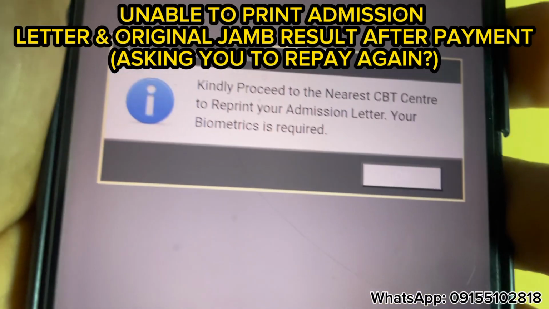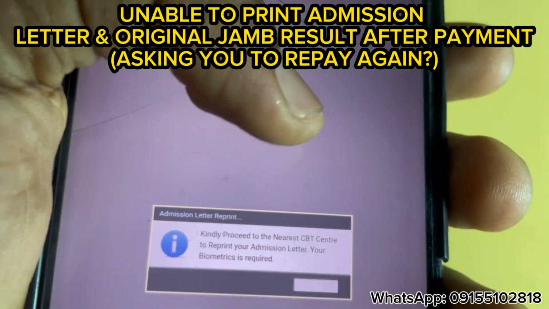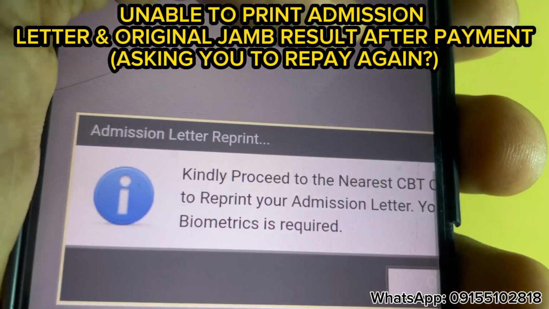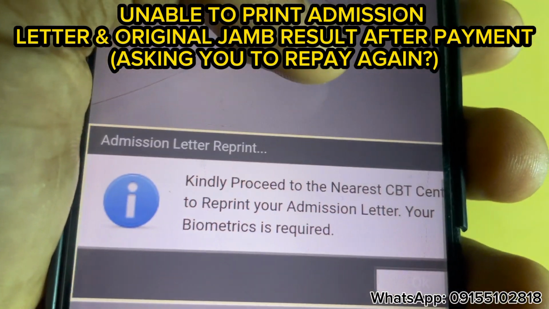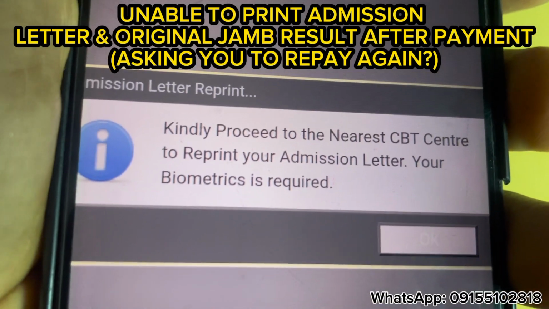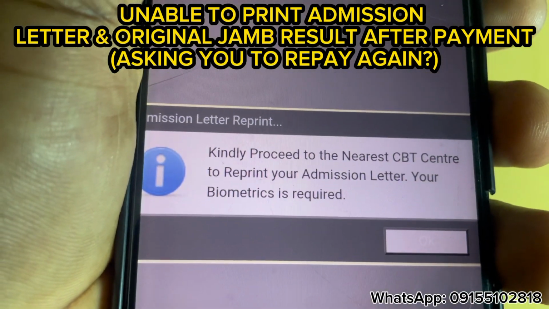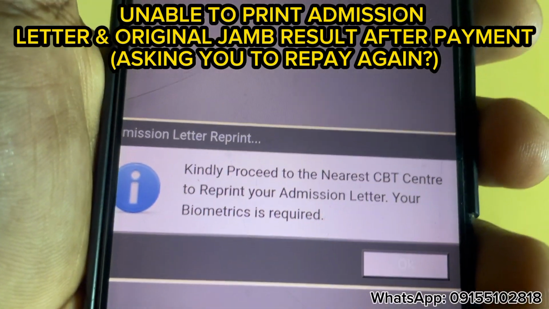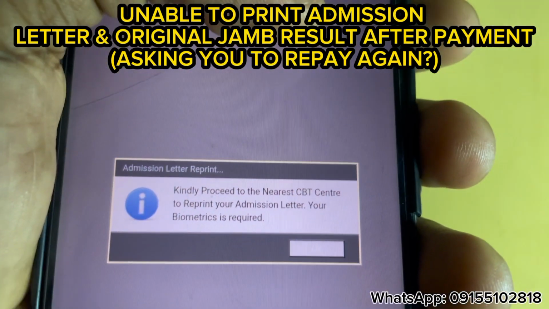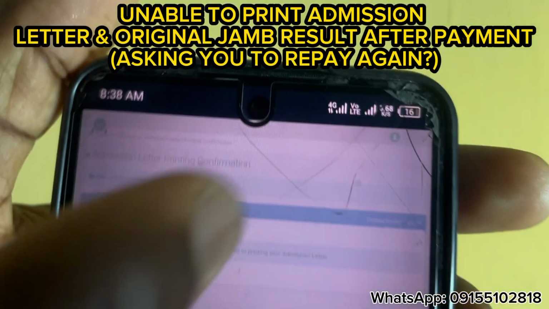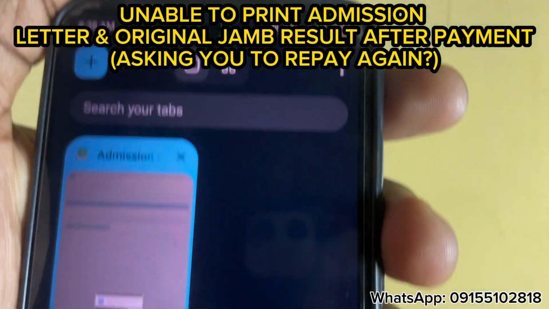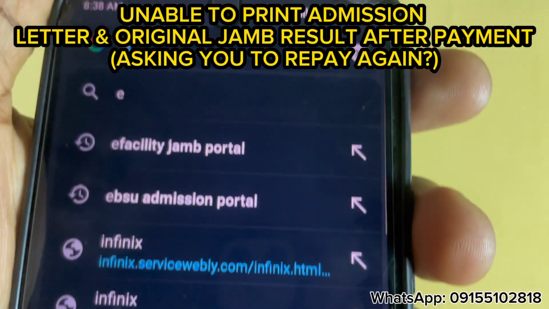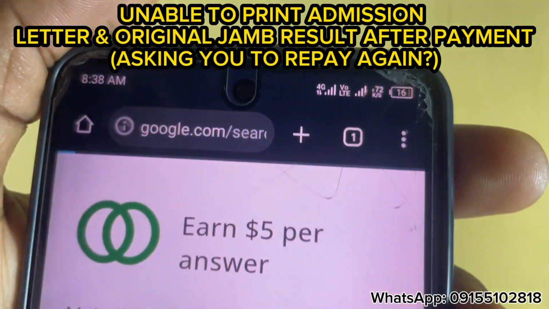So please, if you have paid once and you notice that your payment is successful, don't pay again. Like this candidate paid again the second time. Then printing the admission letter the second time requires you to go to a CBT center, but for the first time you don't need to go to any CBT center for your first payment or for your first admission letter printing. Now this is about the admission letter. It usually used to happen for the original JAMB result too. Yes, some students will pay for the original JAMB result, then they will be asked to repay again. Meanwhile, they wouldn't have gotten the PDF.